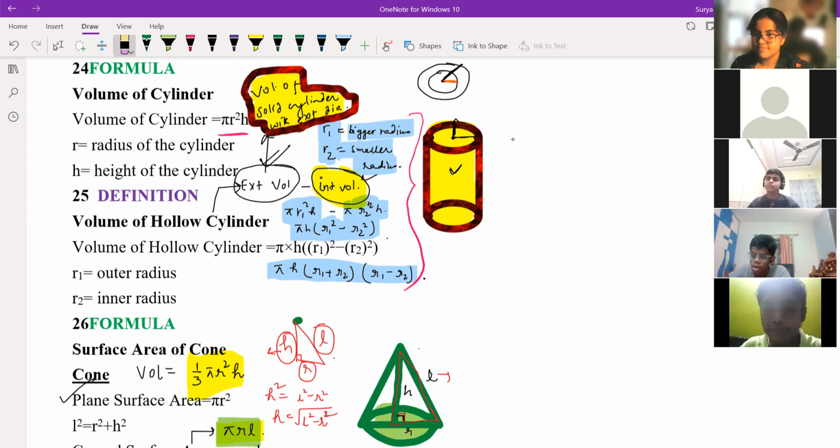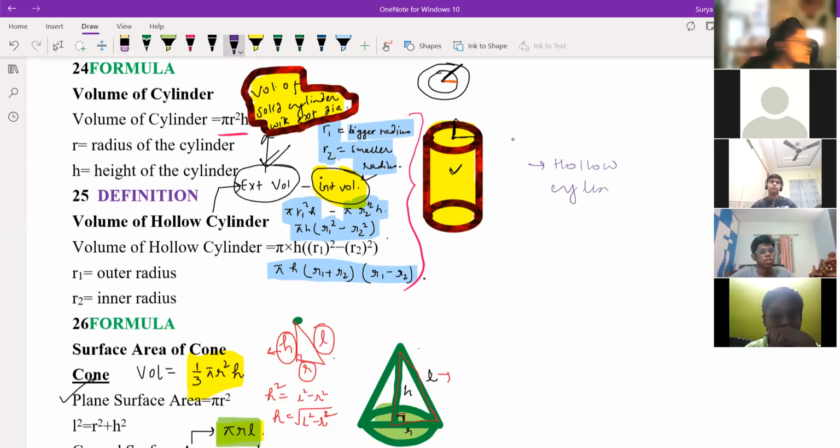So this part is clear, volume of cylinder. So we have read cube, cuboid and cylinder, all three things we have read. And we added one more topic here, that is hollow cylinder. Now next one is the cone part.